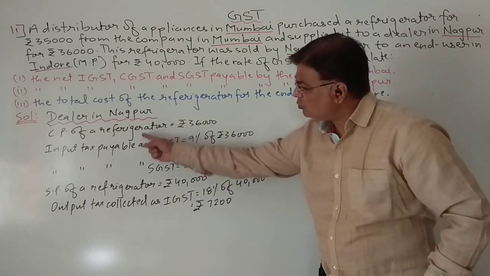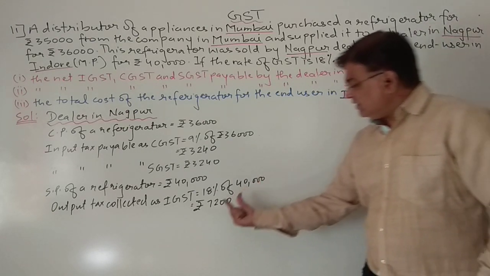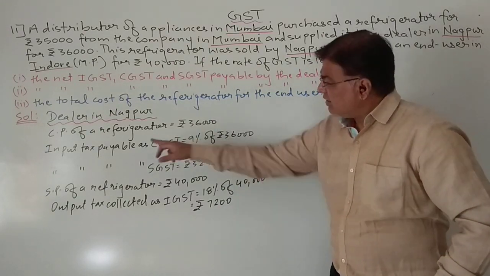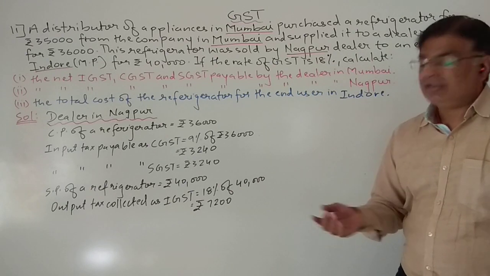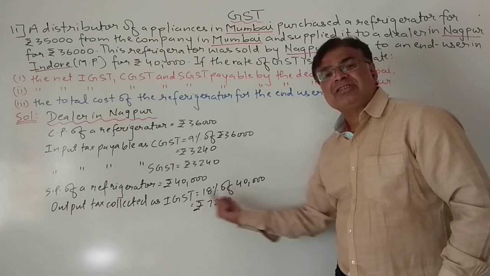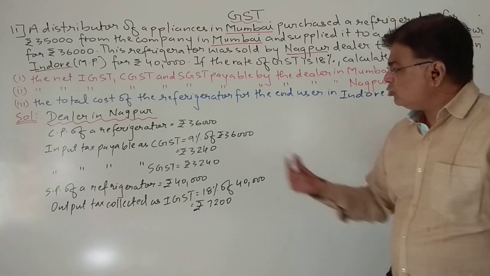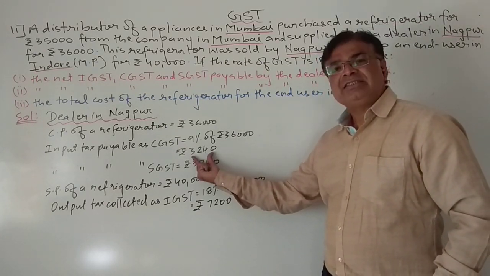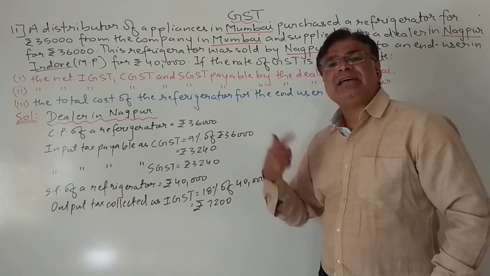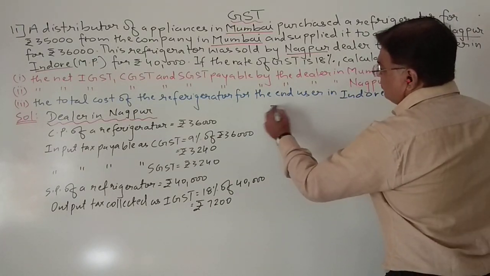Now see students, can you see any input IGST here? No. If input IGST was there, then this amount he would first use to clear the input IGST. Now we can see input IGST is not there. So how will he utilize the amount of tax which he has collected? So from this 7,200, first he will utilize to pay this CGST, then SGST, and the remaining will go as IGST. So let us see the tax utilization.